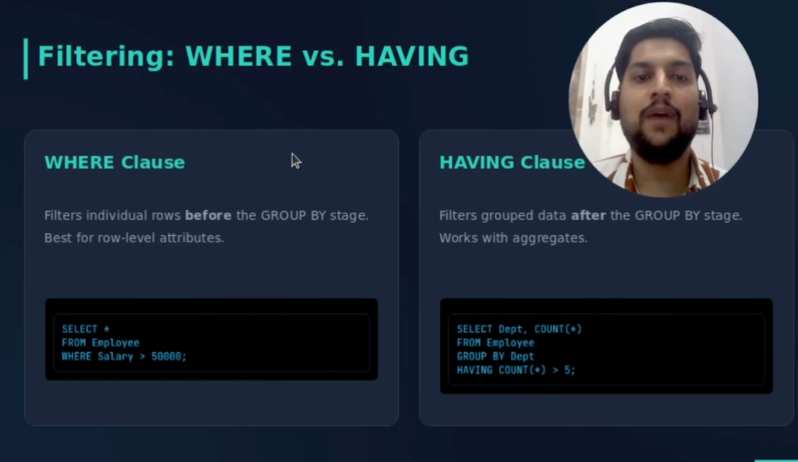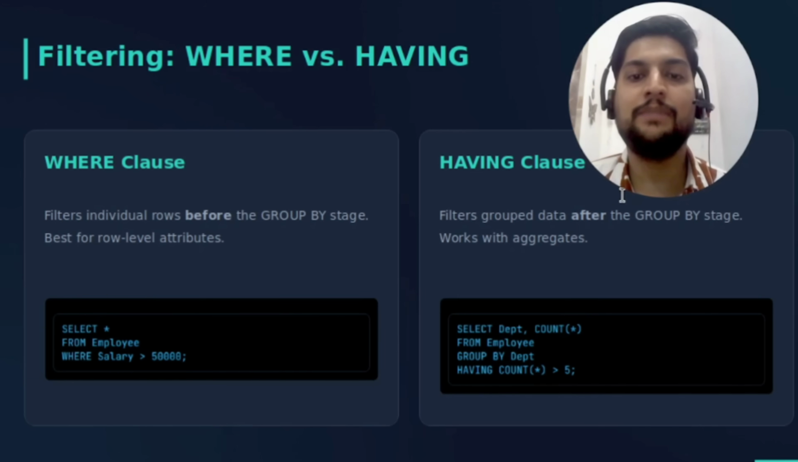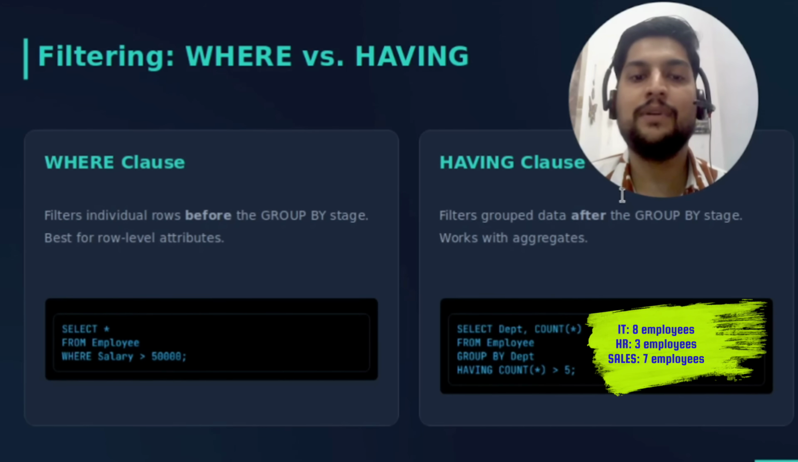Okay. And now let's understand the HAVING clause. So look at the right side. Here SQL first groups employees by department. Suppose the data looks like IT has 8 employees, HR has 3 employees, and Sales has 7 employees. Now HAVING checks each group, not each employee. It will ask which departments have more than 5 employees. So in this case, IT and Sales have more than 5 employees. HR won't appear here because it has only 3 employees, right?